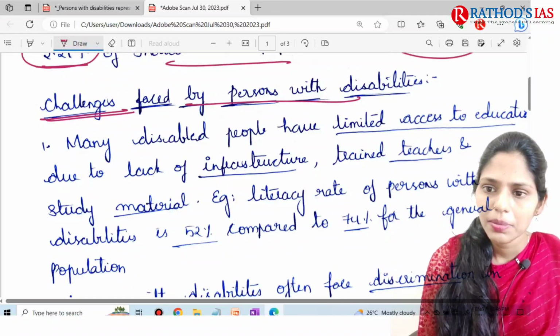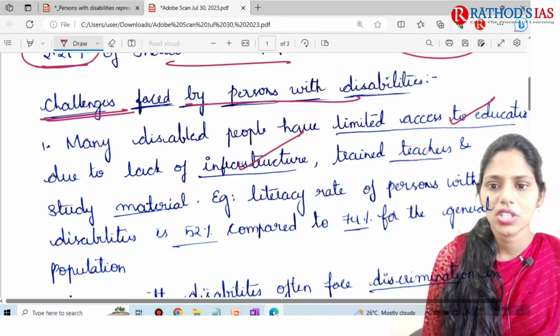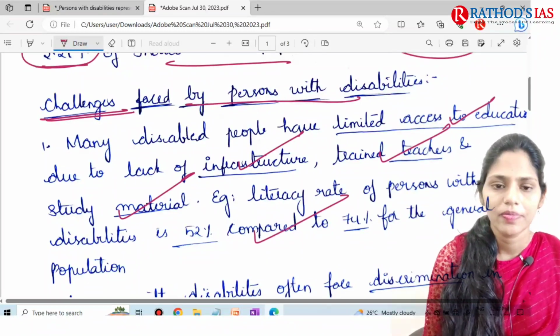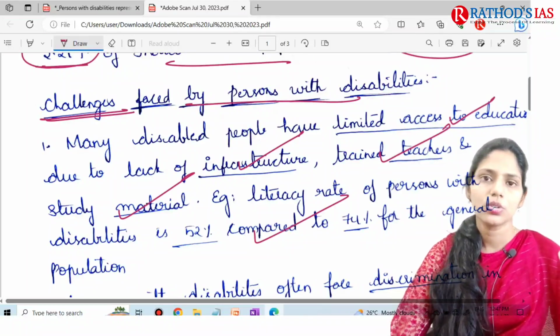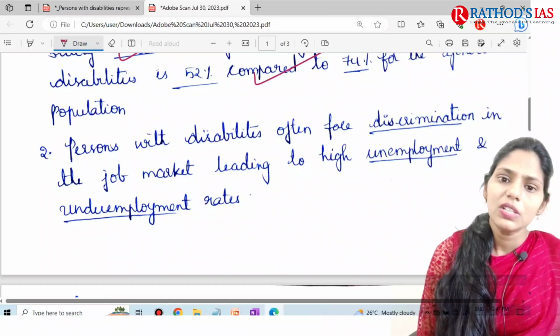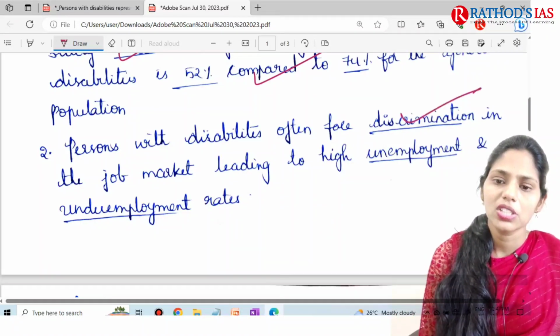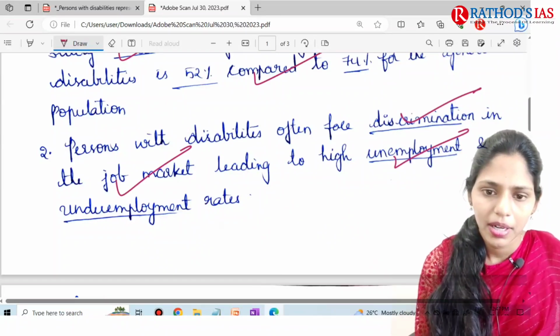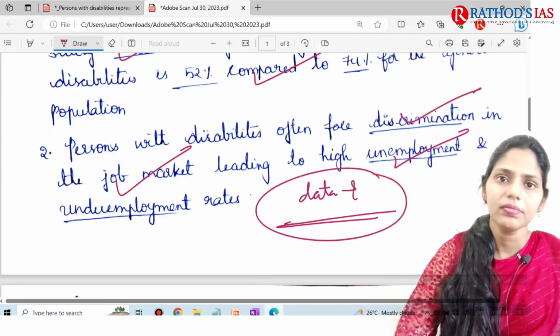The first one is limited access to education, lack of infrastructure, trained teachers are not there, study material is not available, and data. Okay, so here the student wrote in points, not in paragraphs. And persons with disabilities often face discrimination, and there is a high unemployment and underemployment rate, but there is no data. So the mistake here is data.